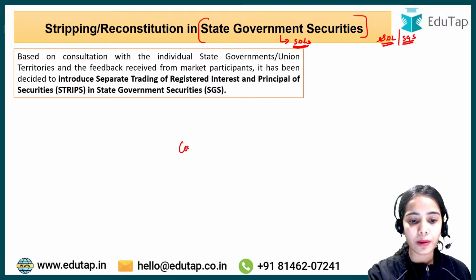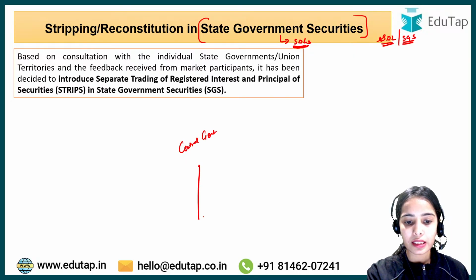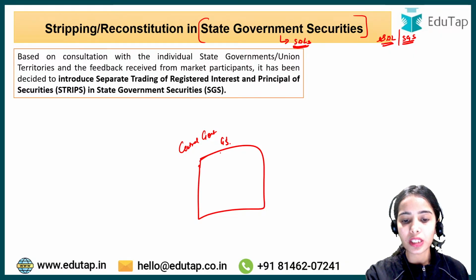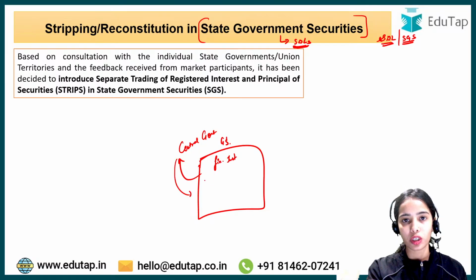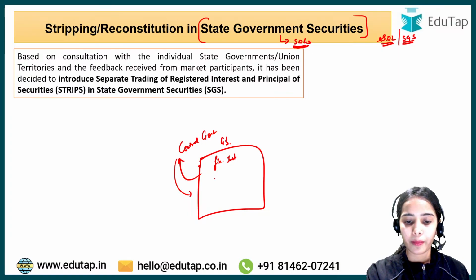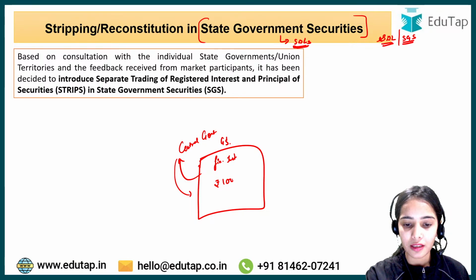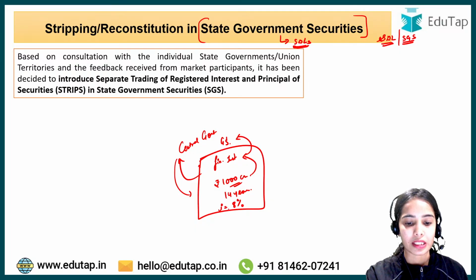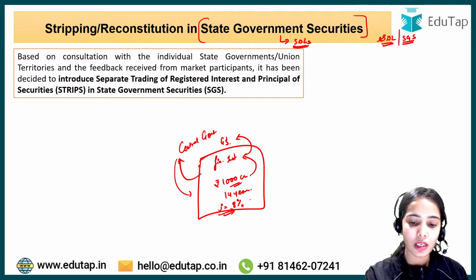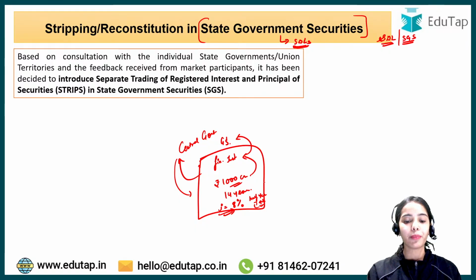So see, as the central government releases the government security, through this the government raises the funds. So government security is a financial instrument through which the central government asks for money. Let's say the central government has taken 1,000 crore rupees through this government security for a period of 14 years, and the interest rate promised is 8% on a yearly basis, with half yearly payments. That means 4% will be paid on a half yearly basis. Okay, so this is the idea.